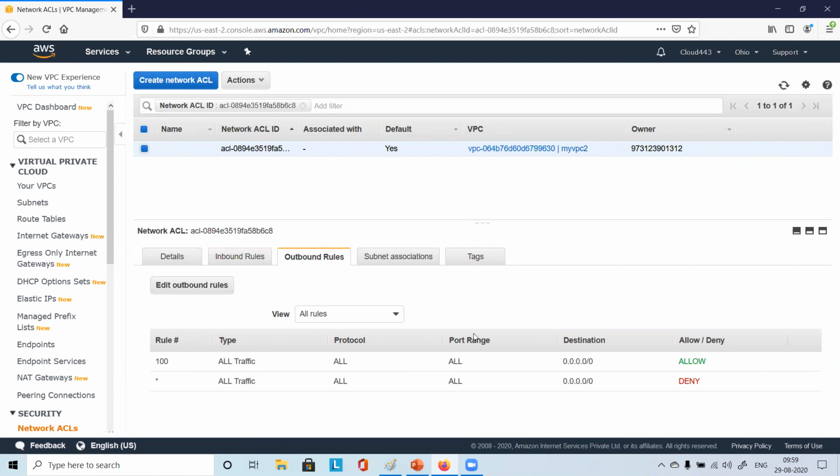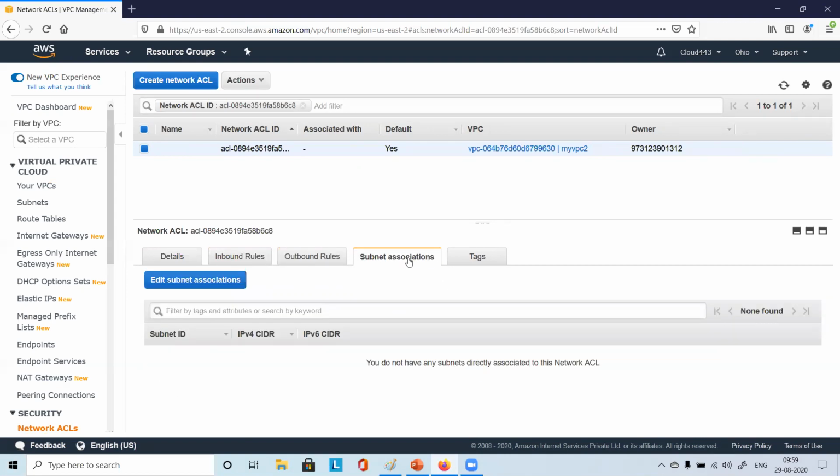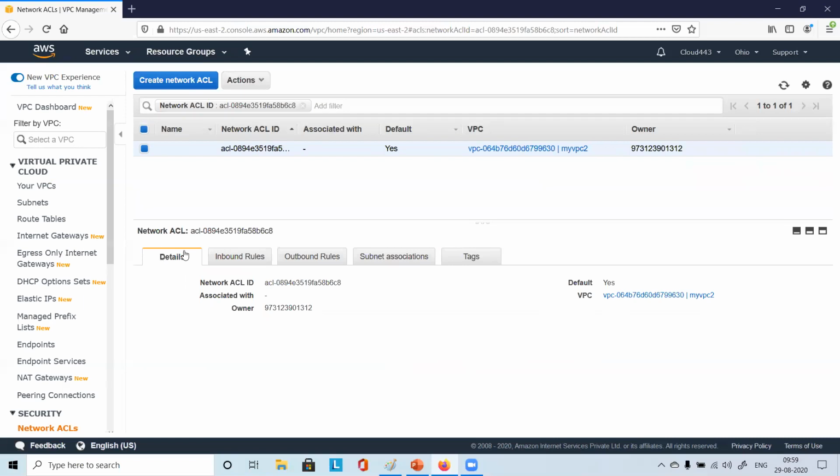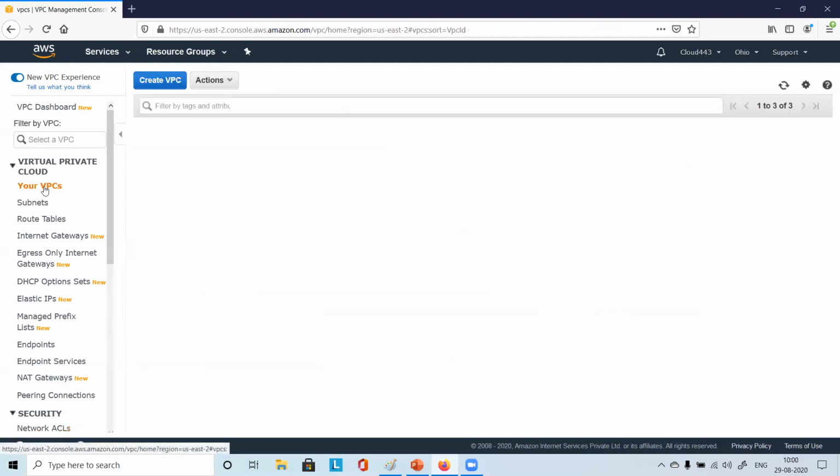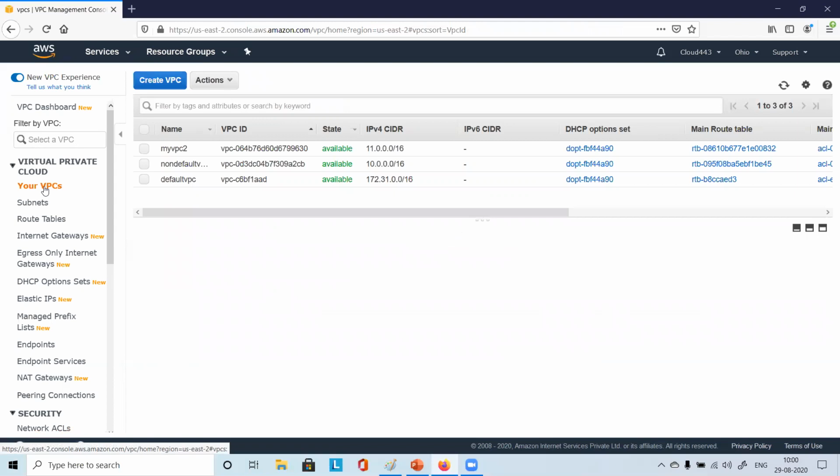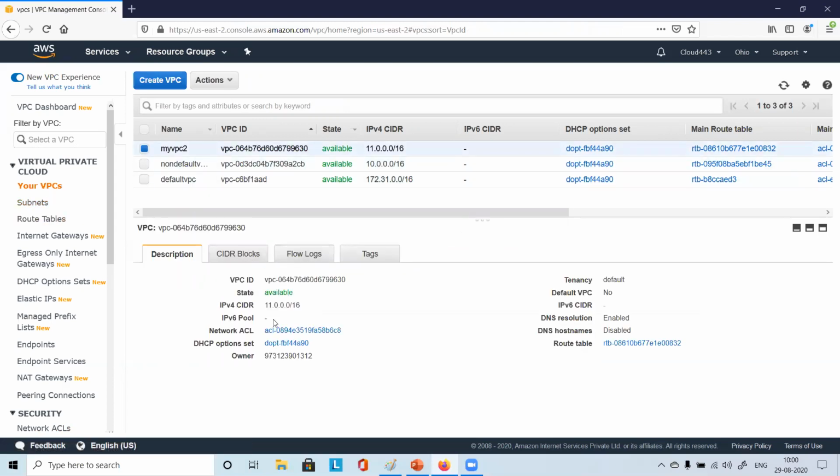You have some outbound rule, and you have no subnet association, correct? So here also you need to come back, and this also you have to see and understand, right? Just go back to your VPC. Just come to this description section.